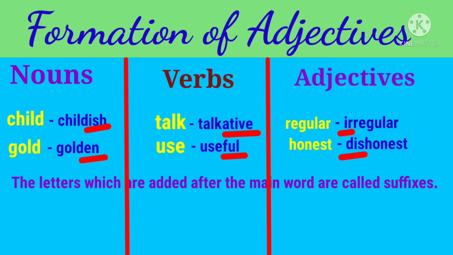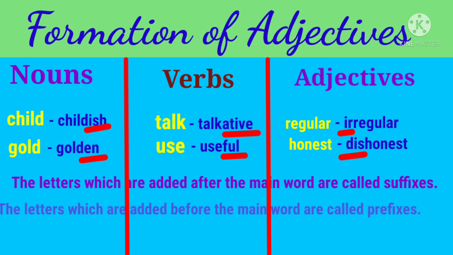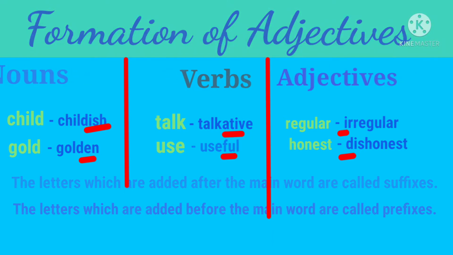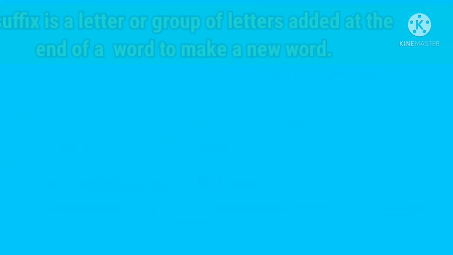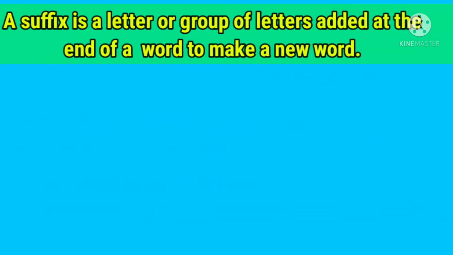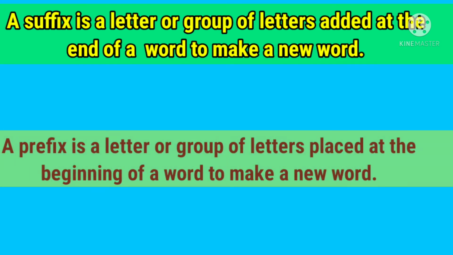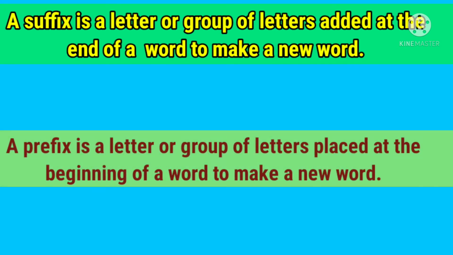So prefixes are the group of letters that we add before the main word or the root word to form an adjective. So now I hope you are clear about suffixes and prefixes. Let's revise once again. A suffix is a letter or group of letters added at the end of a word to make a new word. Okay, whereas a prefix is a letter or group of letters placed at the beginning of a word, right?